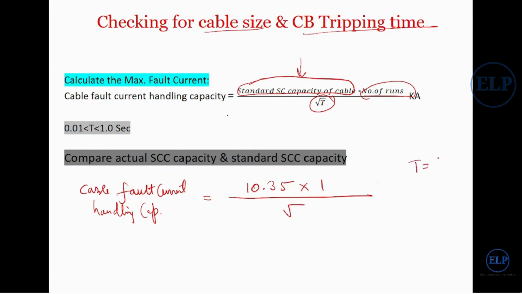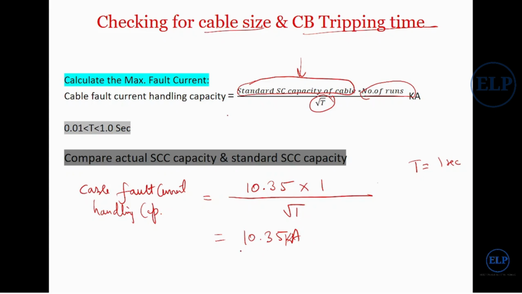I am also assuming 1 second for my tripping time. So you can understand my cable can handle this much current in kilo amperes when a short circuit occurs.